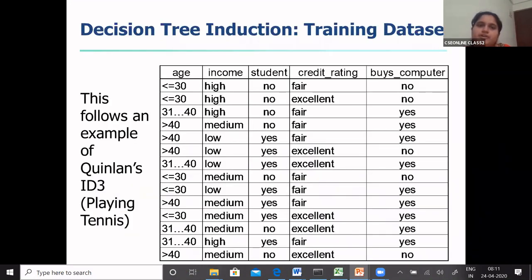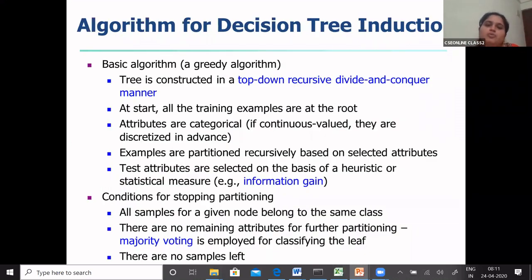So this is about ID3. So we'll see what is the algorithm that is applied for decision tree. For decision tree, the basic algorithm is a greedy algorithm or a greedy approach. What do you mean by greedy approach? What is greedy? Guys, greedy approach. You've already seen many algorithms, right? When do you say a particular algorithm is greedy? What do you mean by greedy?